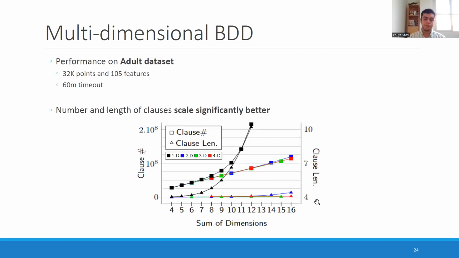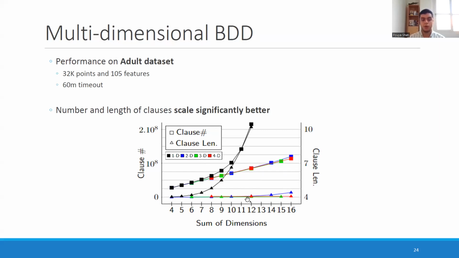And lastly, for MDBDDs, we ran another experiment that was focused on a single data set, which was the adult data set. And this is relatively bigger than all the other data sets that we tried. It has 32K points or 100 features, and we increased the timeout to 60 minutes as well. And again, here we see the measurements of number of clauses and the length of the clauses.